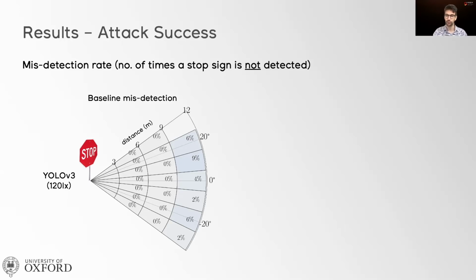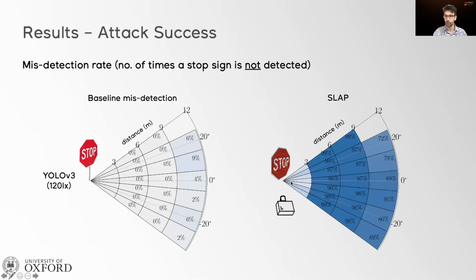And to give you an idea, to make one of these cones showing the misdetection rate, we use thousands of frames. Each frame has been forward passed onto the network. This is what the attack success looks like for YOLO V3. You can see that in a baseline scenario with no attacker present, we have very low misdetections. So the stop sign is reliably identified. However, as soon as we turn on our projector, we can get to very high misdetection rate, often over 95% across most of the cone, showing that SLAP deceives the network consistently.